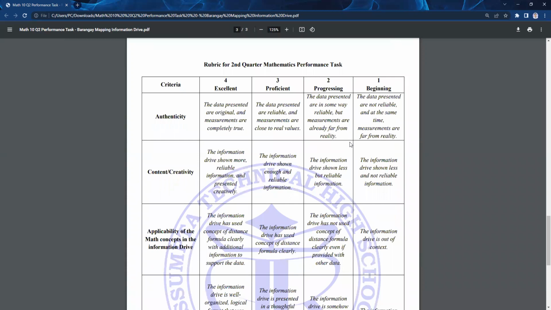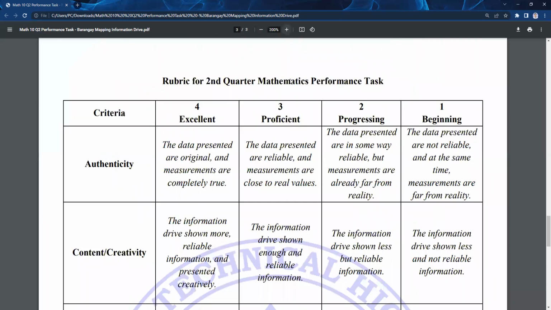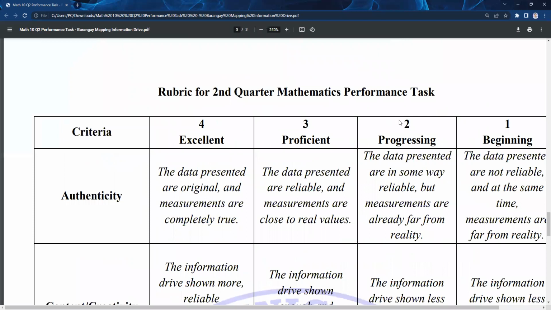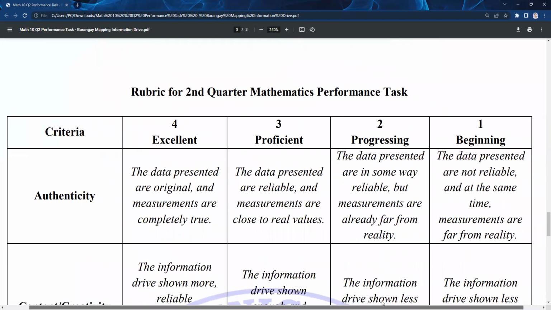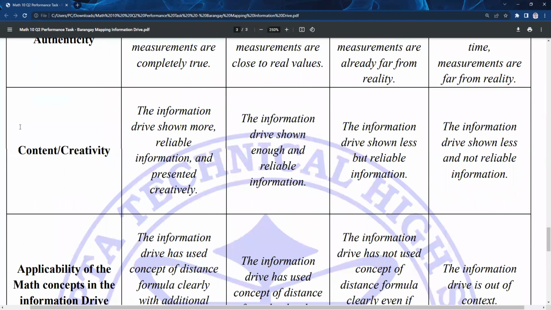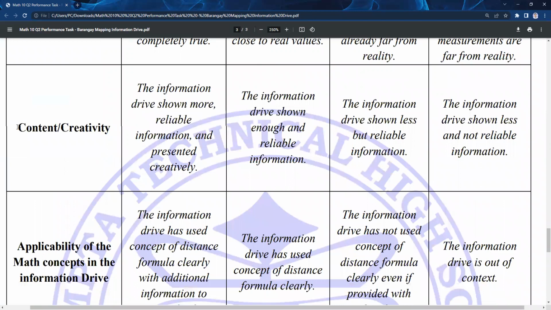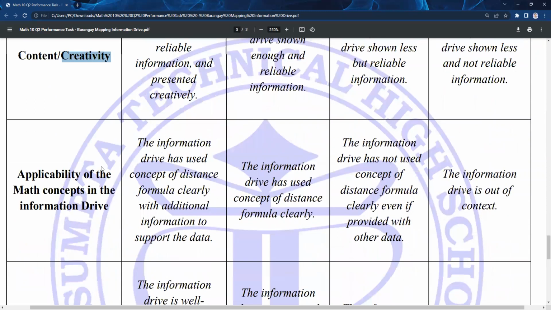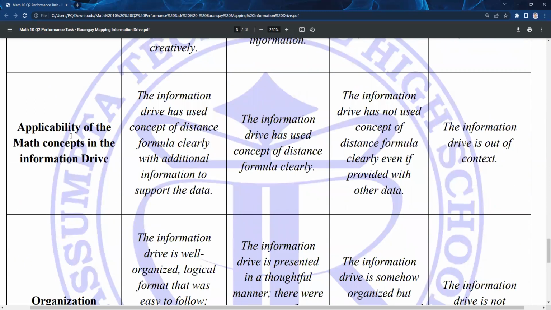So for the rubric of your performance task, please take note of the following criteria. You will be graded based on the authenticity of your data. Make sure that your data will be coming from the Google Earth or Google Maps. And then be sure to give quality content and never lose your creativity in doing this information drive. Of course, applicability of the math concepts in the information drive is very important.